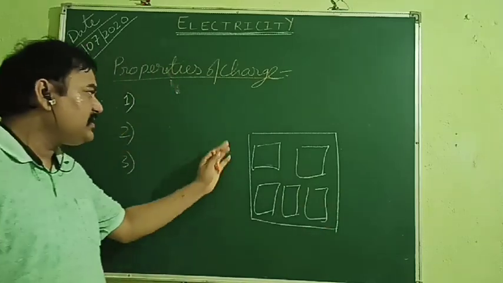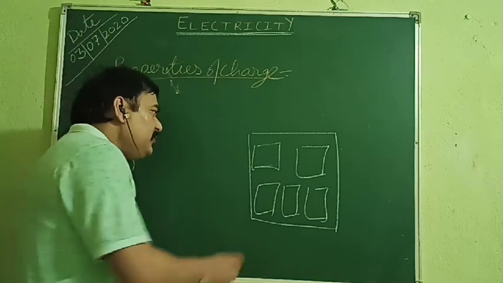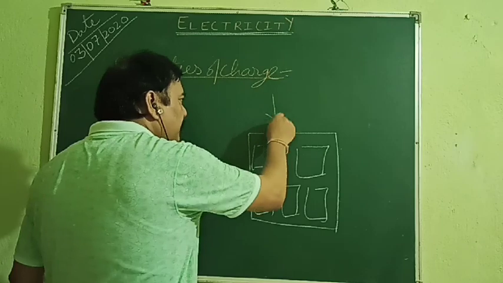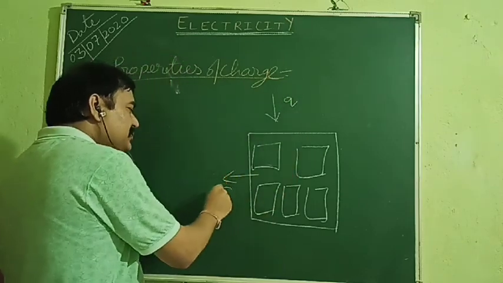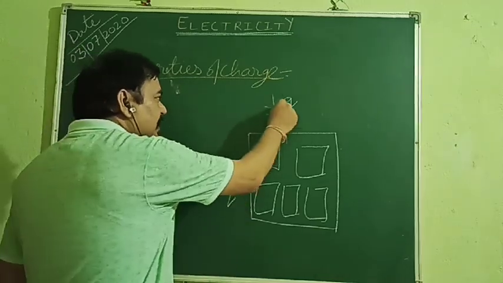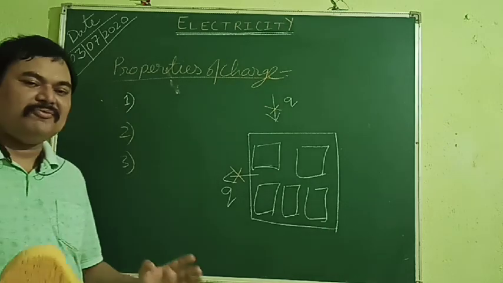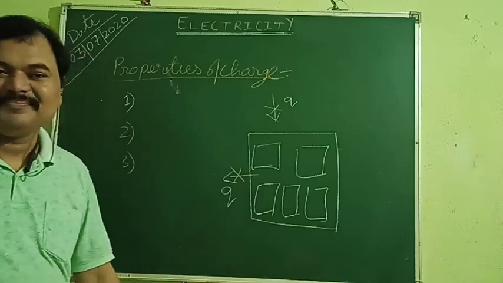Okay. Where can we say it is isolated? See, we can say it is isolated only when neither it is accepting charge from outside, nor it is giving any charge to the surrounding. So in one word, it is not going to exchange any charge with the surrounding.